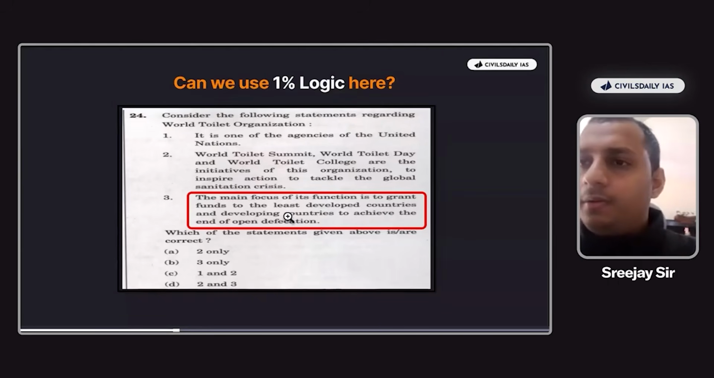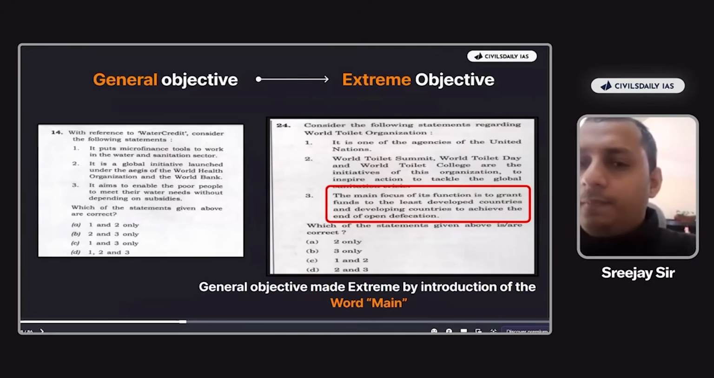So here, the main focus, why UPSC could have given one of the functions. So that is why this would be incorrect here, and only 2 will be the answer here. Okay. Now, how did the general statement become objective? The general objective was made extreme by the introduction of the word main. Okay.